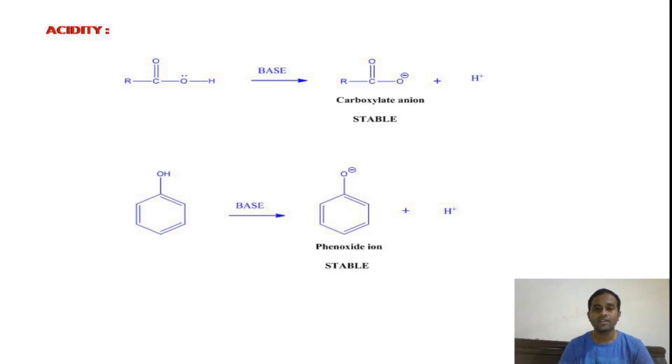Now, in order to compare the acidic strength of carboxylic acid and phenol, we should compare the stabilities of the formed anions, that is the carboxylate anion and the phenoxide ion. If we compare the stabilities of these two anions, then we can decide the acidity of the carboxylic acid and phenol.